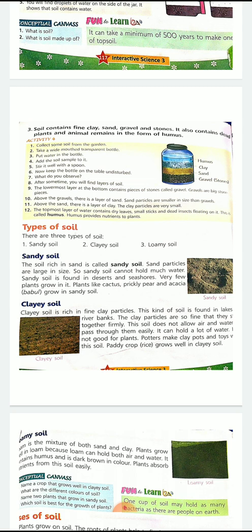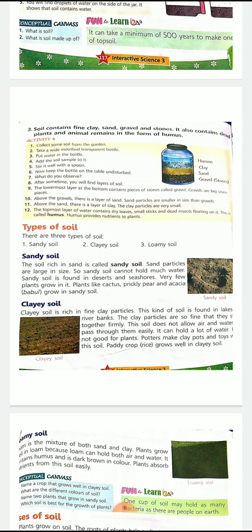Now, clayey soil. You remember the word clay? Clay means a gluey or sticky kind of soil from which you can make pots and all. You play with the clay, that is a part of this type of soil only. Clay soil is rich in fine clay particles. This kind of soil is found near lakes and riverbanks.